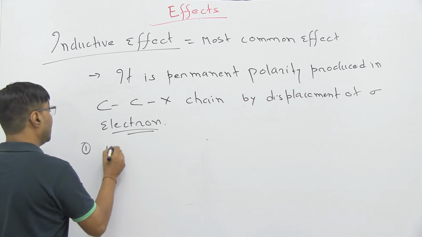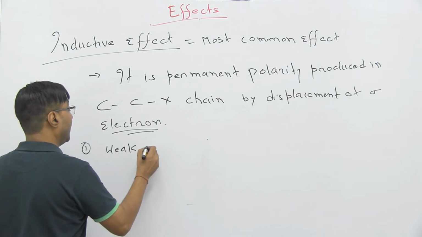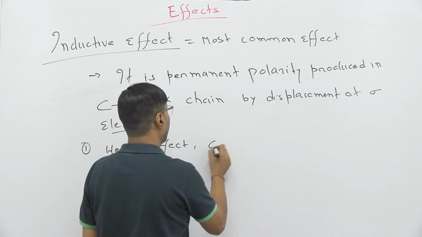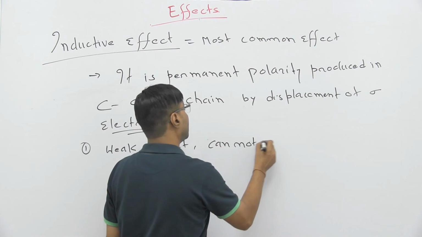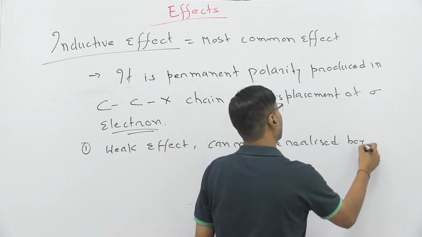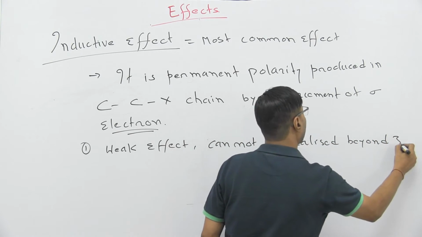It's a very weak effect. Practically it cannot be realized beyond the third carbon.